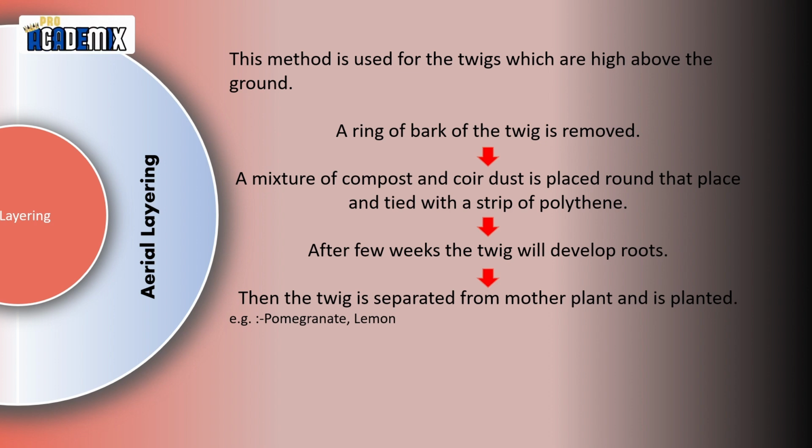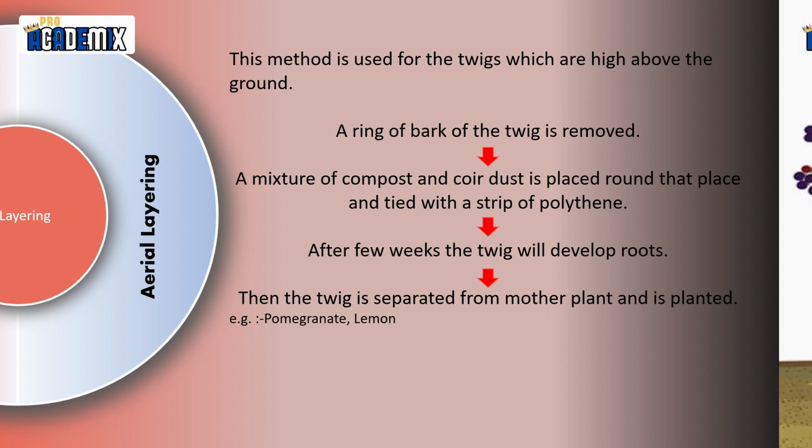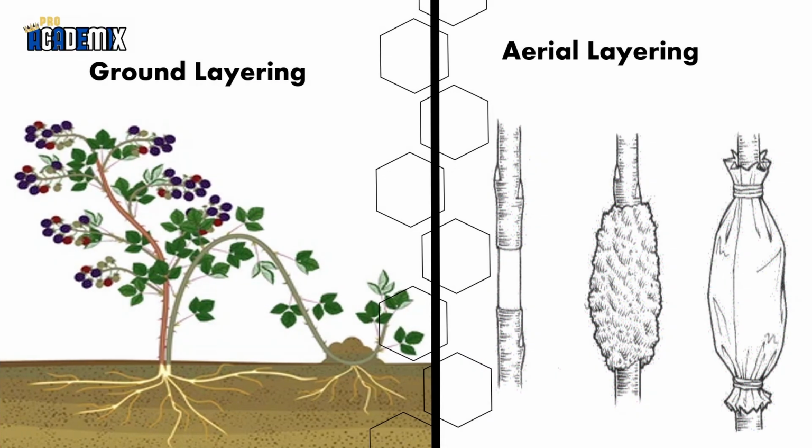After a few weeks, roots will develop. Then the twig is separated from the mother plant and is planted. You may also try this at your home by using pomegranate or lemon. Here are some pictures which depict ground layering and aerial layering. See how they have made it.